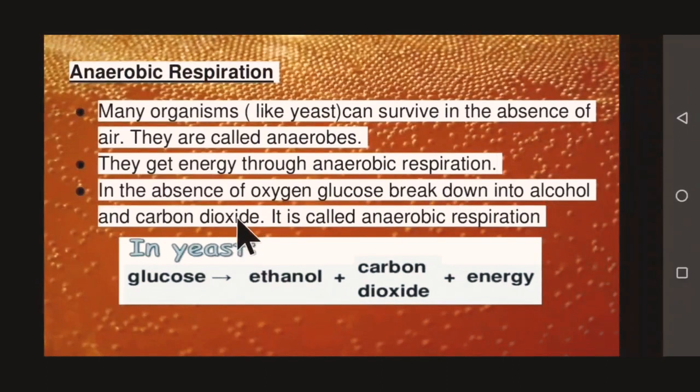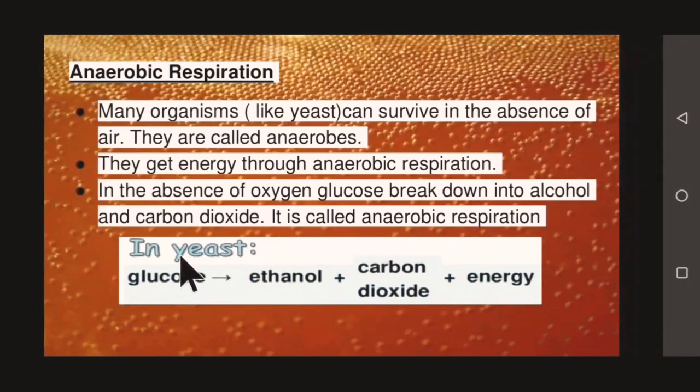Now let's study the other type of respiration, that is anaerobic respiration. Many organisms like yeast can survive in the absence of air, so they are called anaerobes. They get energy through anaerobic respiration. In the absence of oxygen, glucose breaks down into alcohol, that is ethyl alcohol, and carbon dioxide. It is called anaerobic respiration.